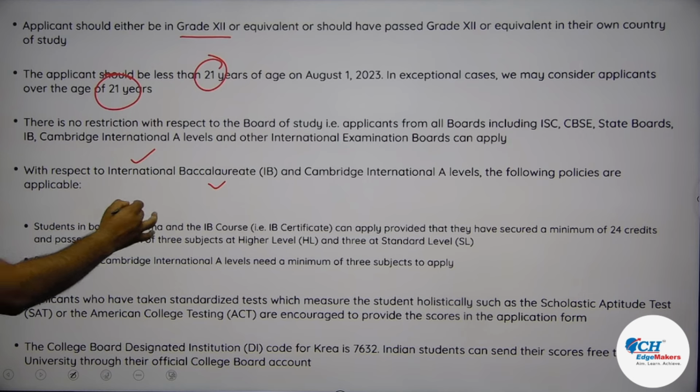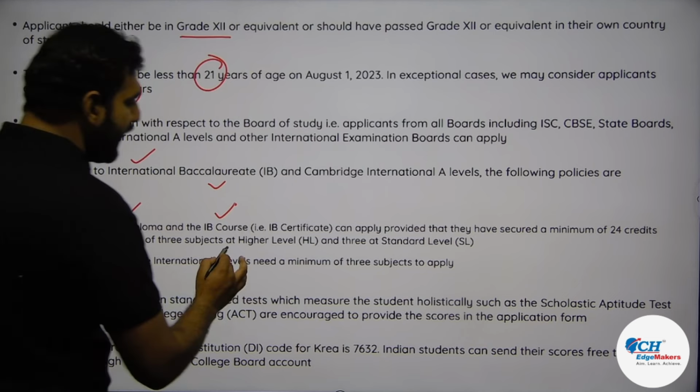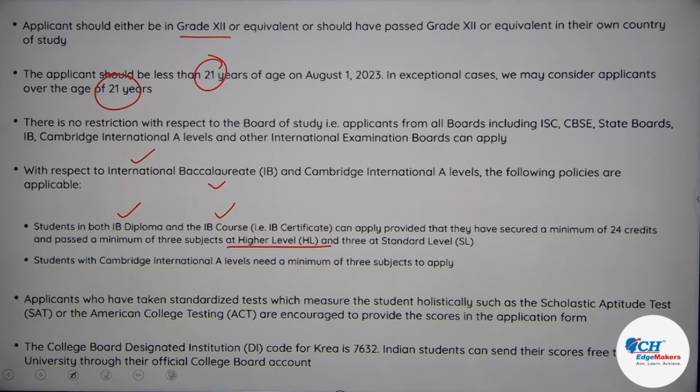With respect to the International Baccalaureate and Cambridge International A levels, the following policies are applicable. Students in both IB diploma and IB course can apply provided that they have secured a minimum of 24 credits and passed a minimum of 3 subjects at higher level. I hope you all get it. And 3 at standard level. Second, students with Cambridge International A levels need a minimum of 3 subjects to apply. So that is the requirement if you are from IB or Cambridge International.